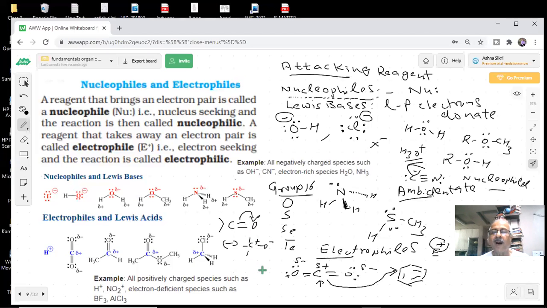Yes, sir. So all this is in chemistry, which will be learned by us. You can see here, all positive reagents, and here you can see alkyl halide. So all those groups which are positively charged or electron deficient will be electrophilic. Yes or no? Yes, sir.